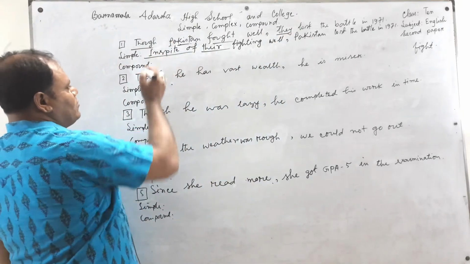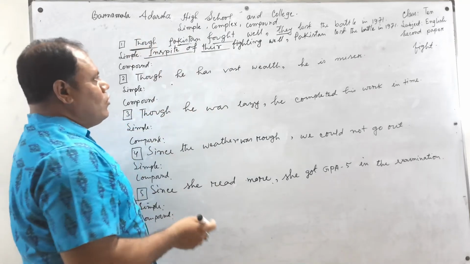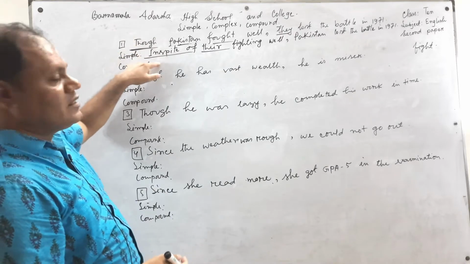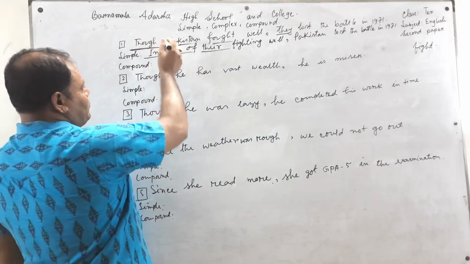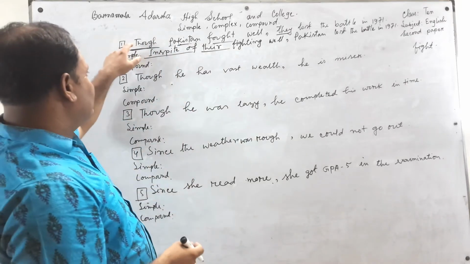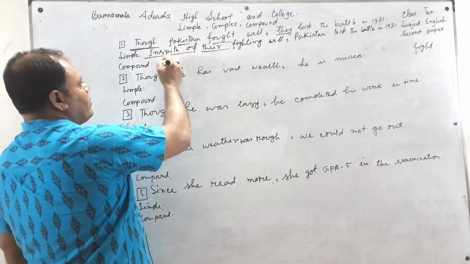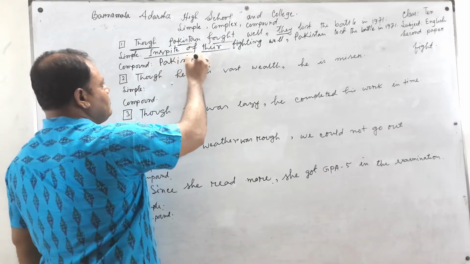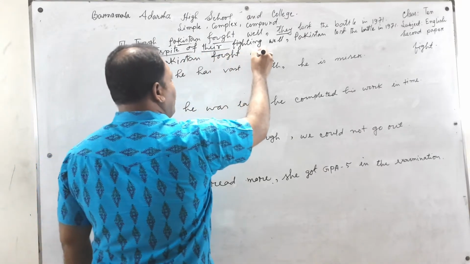And what about a compound sentence? If we find though, although in a complex sentence, we can change it into a compound sentence. From the very first, we have to delete the complex symbol though. Pakistan fought well.